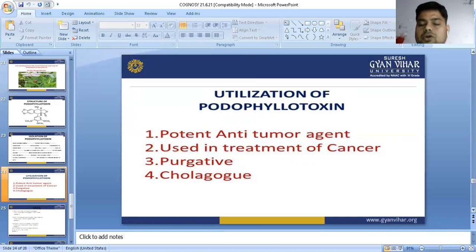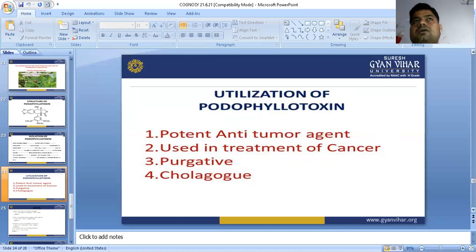podophyllotoxin stops the growth of microtubules by the depolymerization process. That is why it is used in Hodgkin's disease and blood leukemia, sorry, in child leukemia, and it is also used at a very small dose as a purgative substance. It is also a cholagogue substance, because it kills some worms which are available in the intestine.